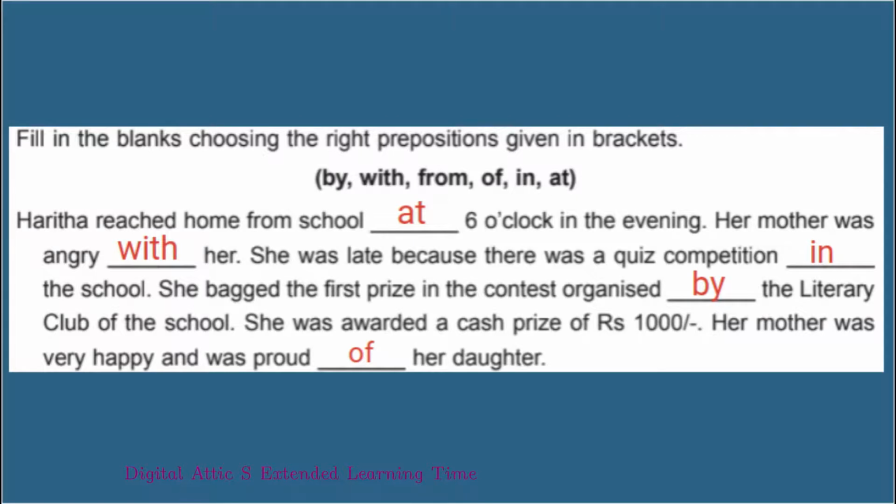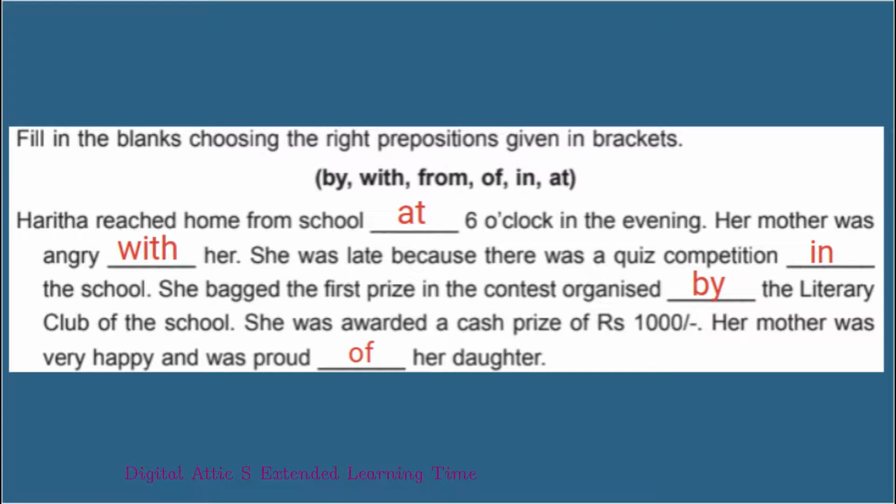Fill in the blanks choosing the right prepositions given in brackets. Harita reached home from school at 6 o'clock in the evening. Her mother was angry with her. She was late because there was a quiz competition in the school.